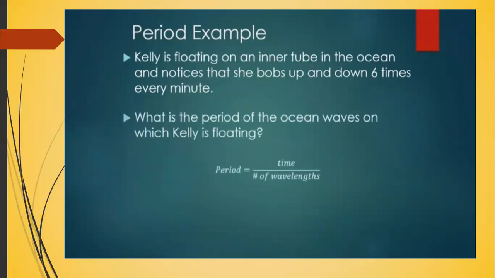So period is the total time that has passed divided by the number of wavelengths or oscillations produced within that time. So the time that she measured was 1 minute, so 60 seconds, divided by the 6 complete oscillations that she observed gives us a period of 10 seconds. So she bobbed up and down in 10 seconds, and then bobbed up and down again in another 10 seconds, and so on and so on.